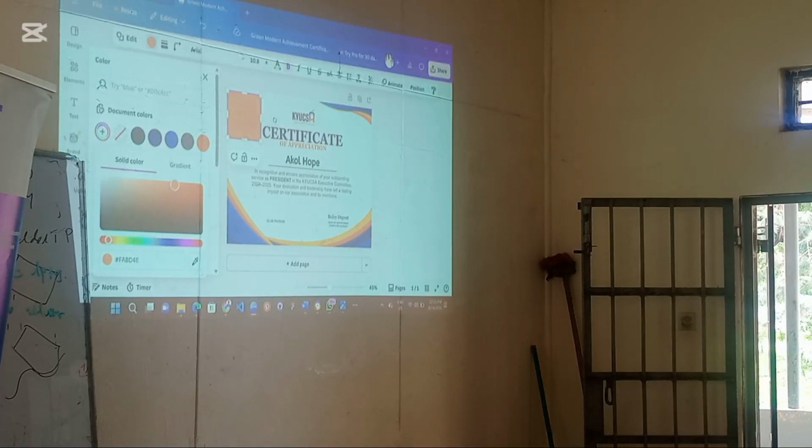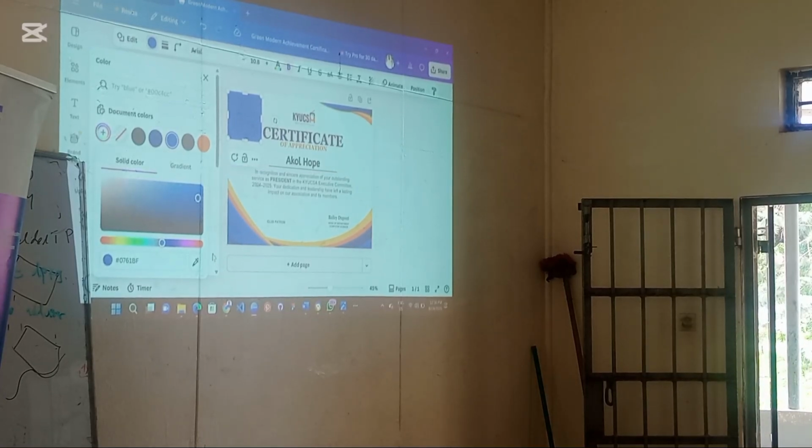Now, as we slowly change that orange to dark orange, light orange, you see that the color code is changing? You get it? But remember, we want to use the other blue. Tap on that image of the pen, bring it to the color you want. You see that it has changed. Exactly. Without searching for that blue over here, you just use the color picker, tap on it. Tap. You see that?